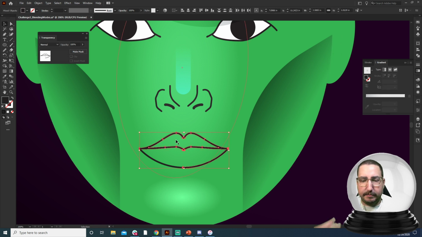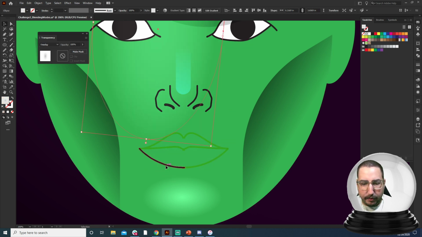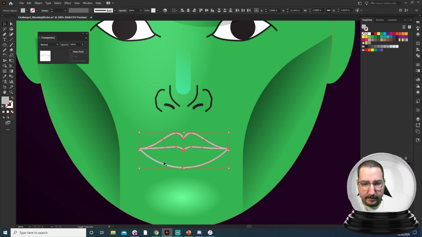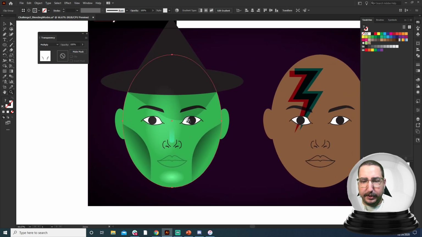So instead of using this black outline that I'm using here, I can actually multiply it down, and it's going to augment that green underneath. Now it's too dark for me right now. We can very easily go in, and maybe we want it to be a little more of that yellow color, so we can play around with that. Or you can make it just, again, use those values and make it a gray and multiply it down so that we can augment and see what it looks like to have those lips all together. It looks like something weird happened there. Let's see. What did I do? What have I done? All right, and let's multiply that down. There we go. So we can augment those lips and kind of play around with the faces.